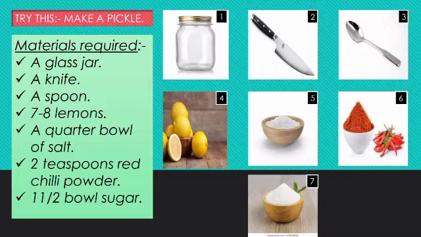To prepare a pickle, you require certain things. So what materials do you require? You require a glass jar, a knife, a spoon, 7-8 lemons, a quarter bowl of salt, 2 tablespoons of red chili powder, and 1.5 bowls of sugar. Sometimes if you don't want it spicy, you can leave out the chili powder. Or if you want it more spicy, you can use more chili and less sugar. So as per your taste, you need to prepare it. You can see the things that are required in the given slide.